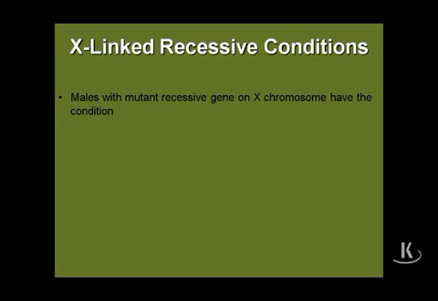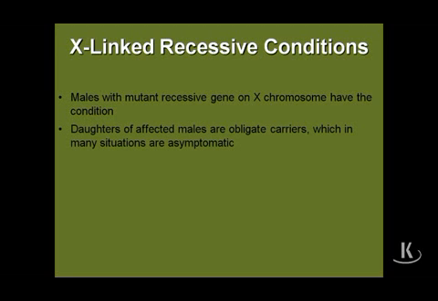Let's now turn our attention to X-linked recessive conditions. These are males with a mutation on a recessive gene on the X chromosome, and the daughters, obviously, who have two X chromosomes, of affected males are going to be obligate carriers. In many situations, depending upon the importance of that gene on that X chromosome, they will tend to be asymptomatic, but